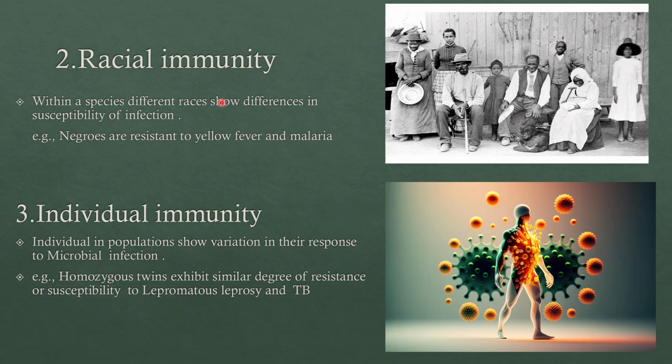Within the human species, each different race will exhibit different susceptibility. For example, Negroes, that is Africans, are resistant to yellow fever and malaria, whereas people of all other races will get it easily. Africans are resistant to yellow fever and malaria because of genetic adaptations. I think yellow fever and malaria were very common.